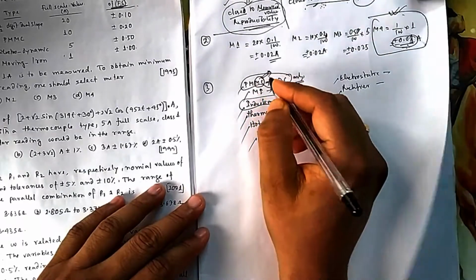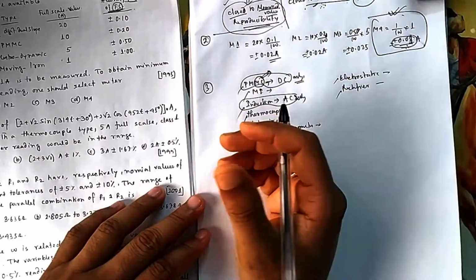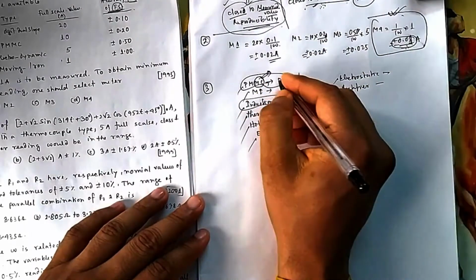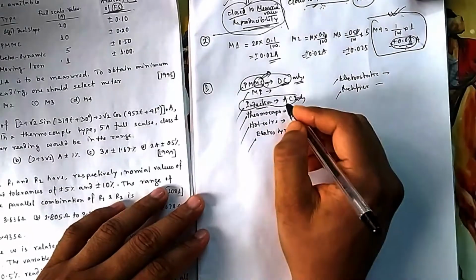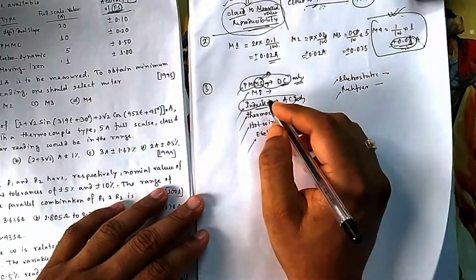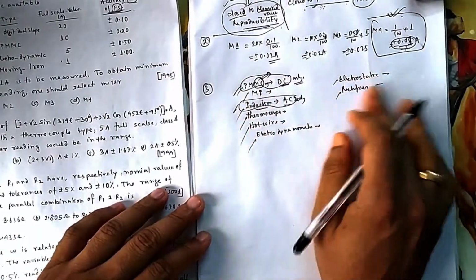MC means moving coil. Moving coil means the coil moves in a machine, that is in a DC machine, where your armature moves. So you remember it that way, that's why it is DC only. And induction, you can remember induction motor, that is AC. These two are fixed for DC and AC only; the rest are for both.